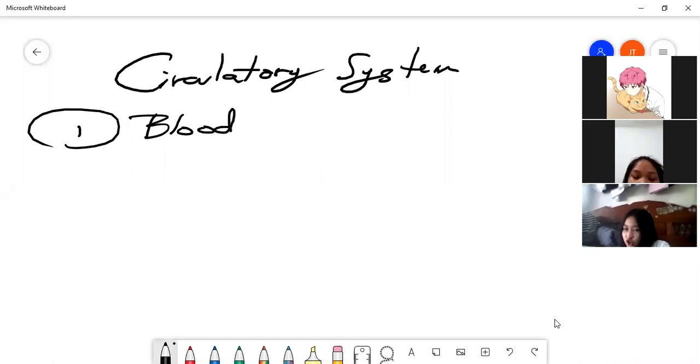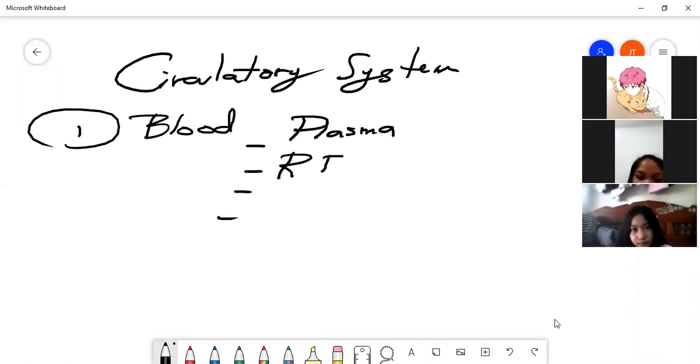The blood has four components. I hope you are writing there. Can you see my whiteboard? The blood has plasma, red blood cells, RBC, white blood cells, WBC, and what's another one?